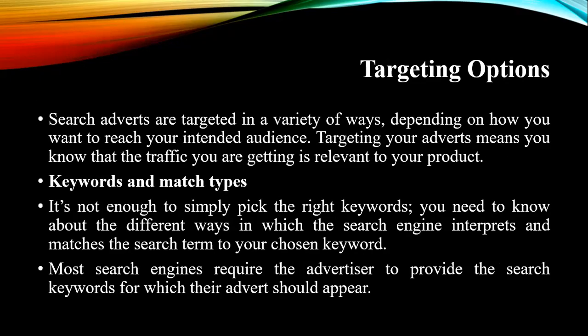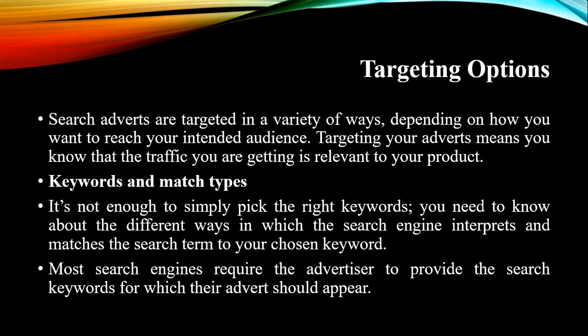Now, targeting options. Search adverts are targeted in a variety of ways depending on how you want to reach your intended audience. Targeting your advertisement means you know that the traffic you are getting is relevant to your product. Here we have taken a car as an example, but we can also take beauty or other products. When they type in the Google page, it will show all the relevant information about a particular product. Similarly, when you target particular people, the first thing you need to use is keywords and match types.